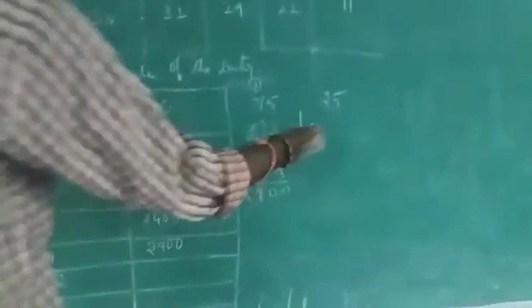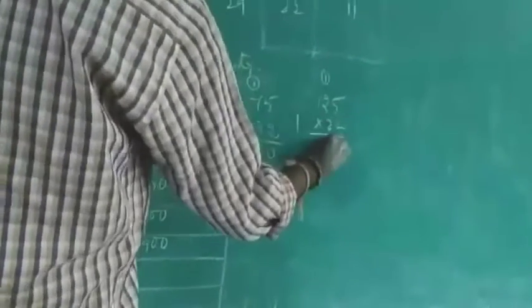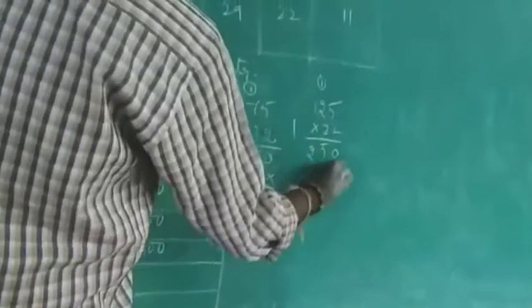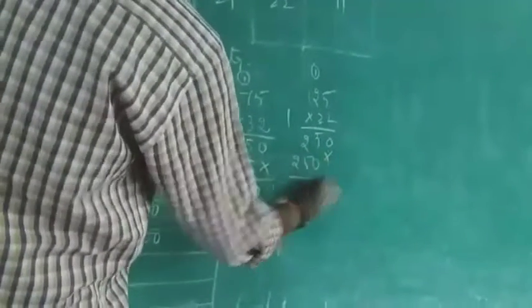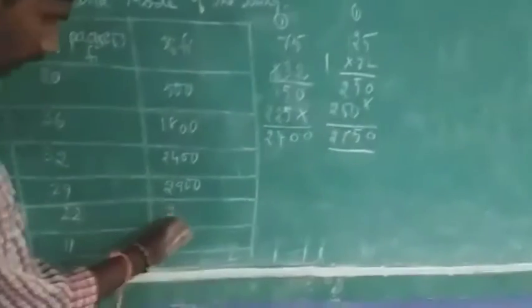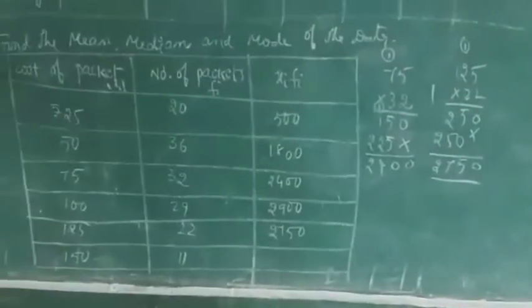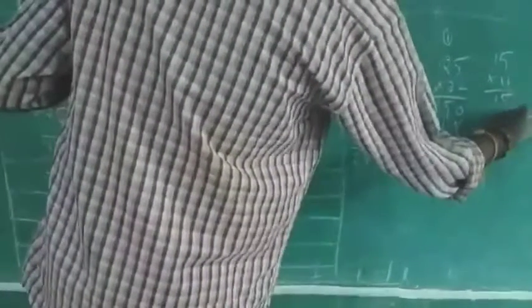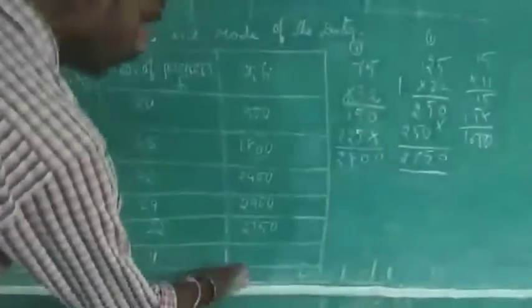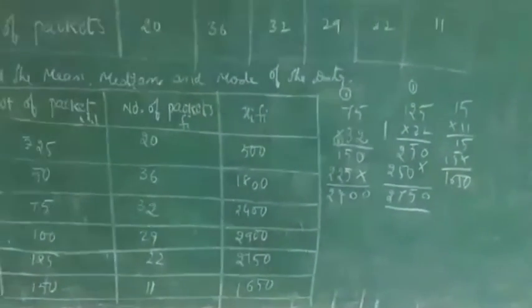125 into 22 is 2750. Then 11 into 150 is 1650. So we did the multiplication, right?